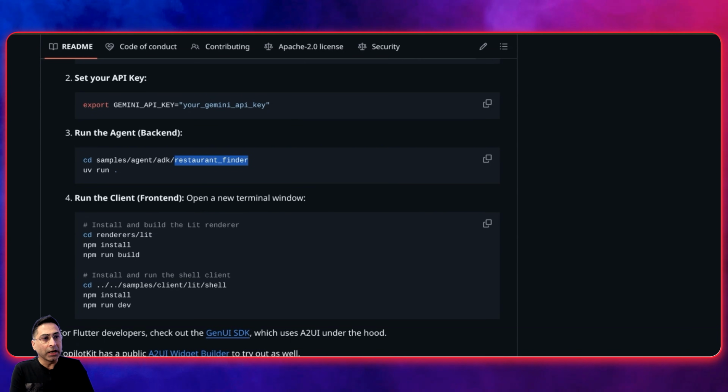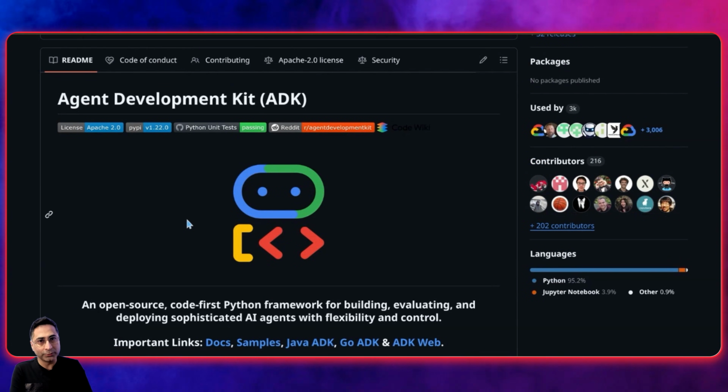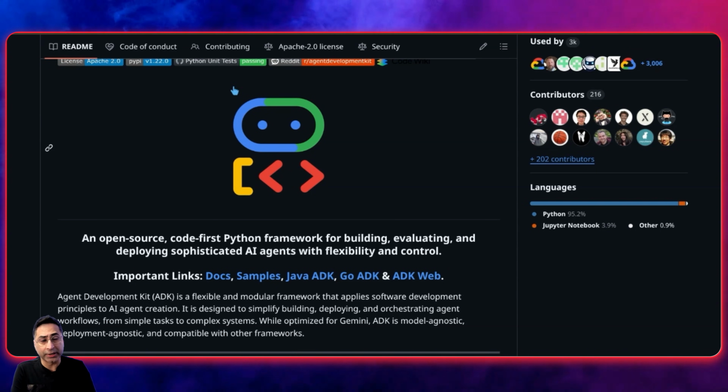The other thing to keep in mind is the ADK, which is Agent Development Kit. I'm a huge fan of this particular framework. This is obviously the foundation for you to make sure A2UI runs. Make sure to go through that. I do have a video on Agent Starter Pack, which deploys ADK agents pretty fast and also makes them production ready. So I would recommend you check it out as well.